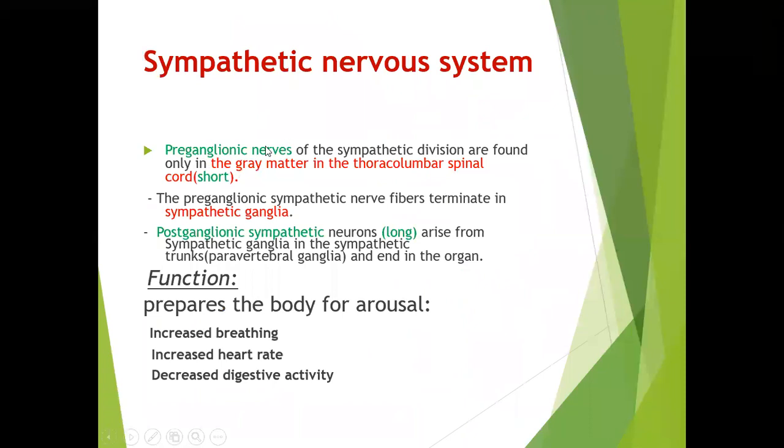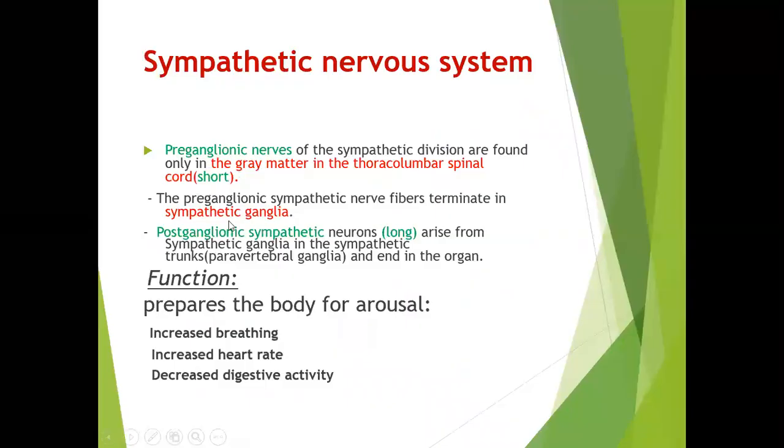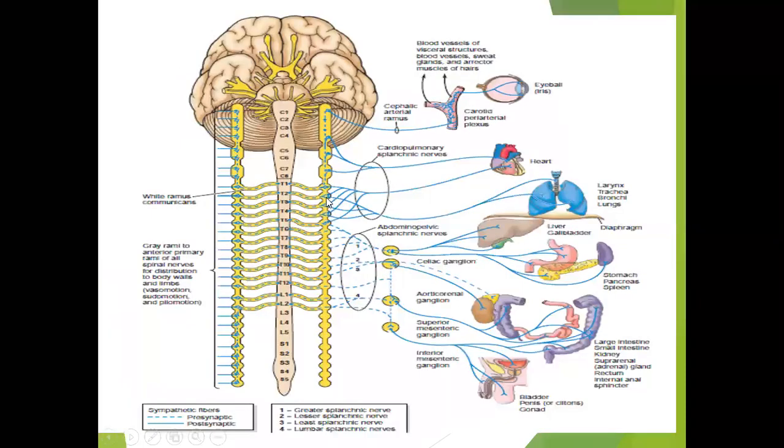The preganglionic nerves of the sympathetic division are found only in the gray matter in the thoracolumbar cord. They are very short. If you can see here, they just start from the spinal cord and end here within the ganglion. The preganglionic sympathetic nerve fibers terminate in the sympathetic ganglion, as I showed you. These are the sympathetic ganglia. So a lot of ganglia here, and here also it will be present.